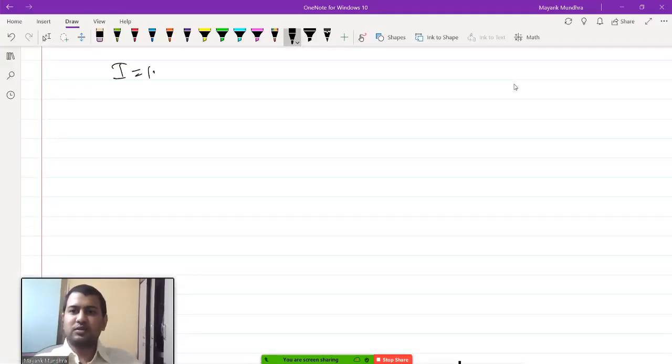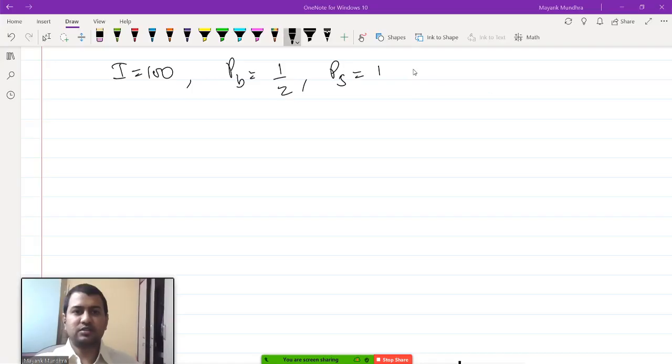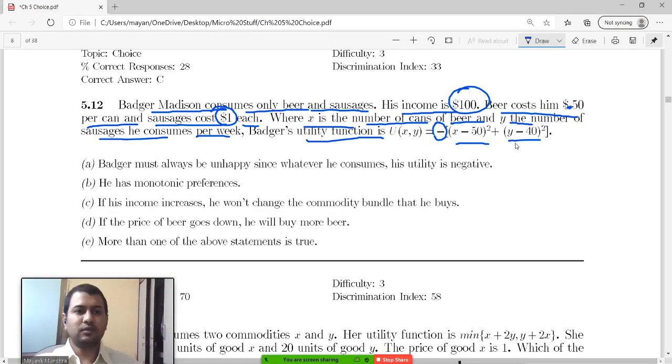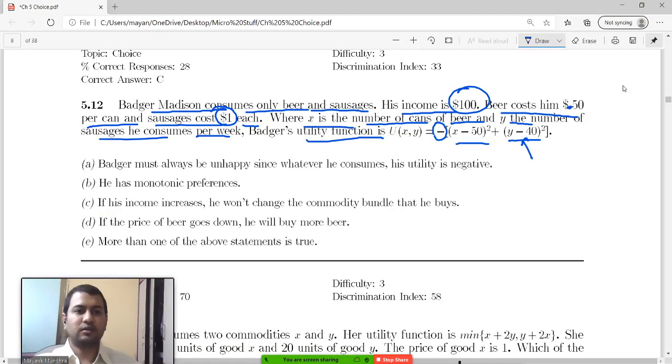So, income equals 100, price of beer equals half, price of sausage equals 1, and x is beer, y is sausages. Utility function equals negative of (beer minus 50) whole square plus (sausages minus 40) whole square, right?